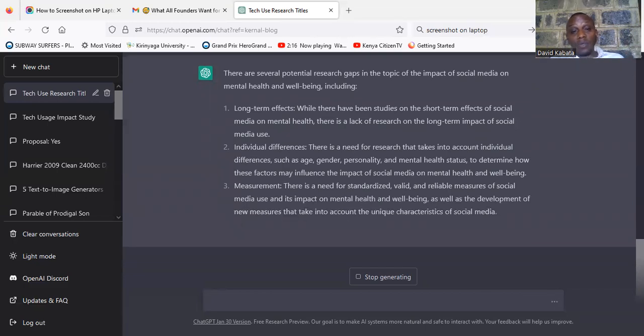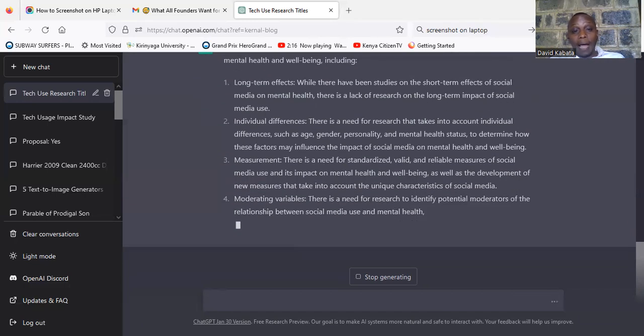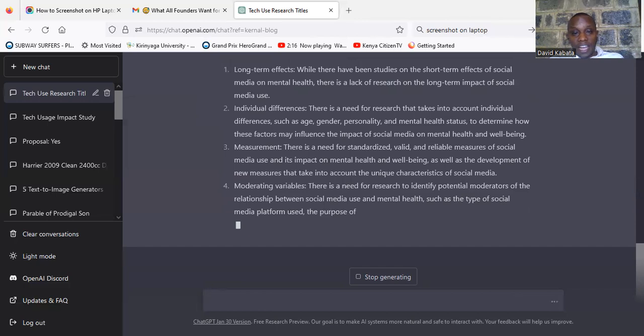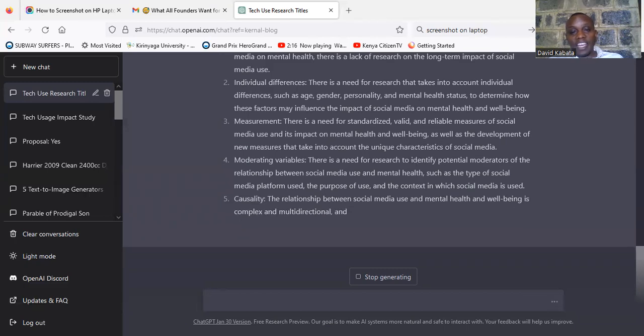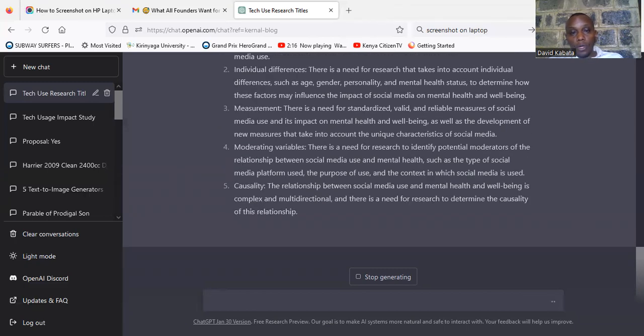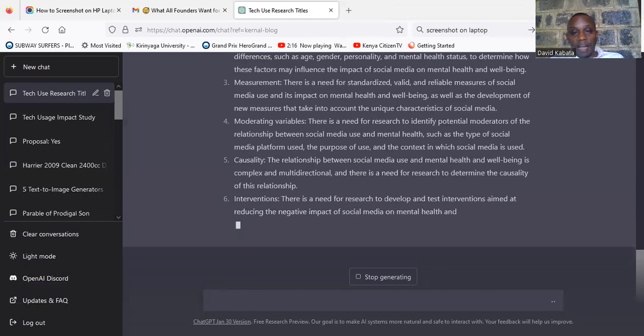Actually, it's giving me some of the areas that I can explore as the gaps in that topic that I have given it. Remember, it has generated a topic for me. Now I'm trying to look at some of the areas that I can go through in that topic or deal with, especially when it comes to gaps.